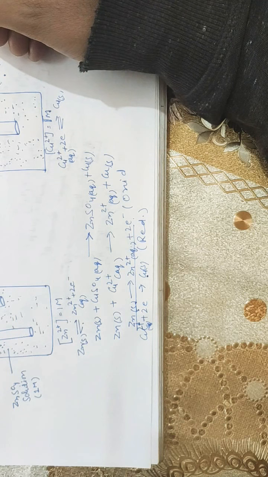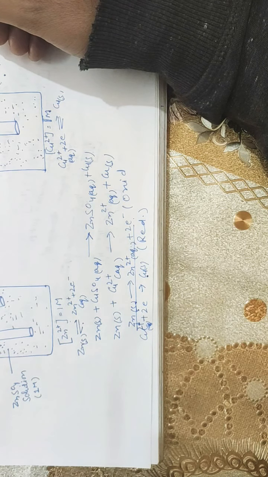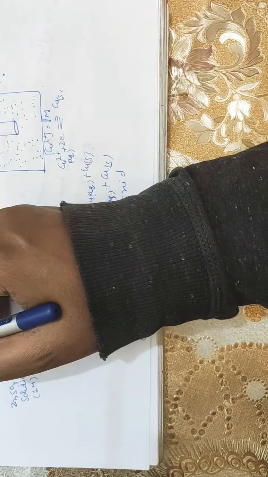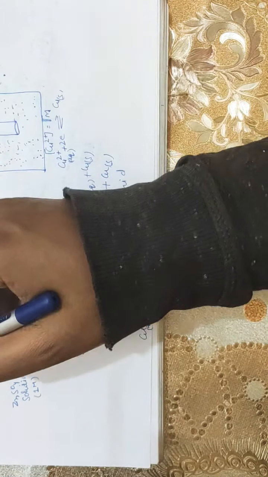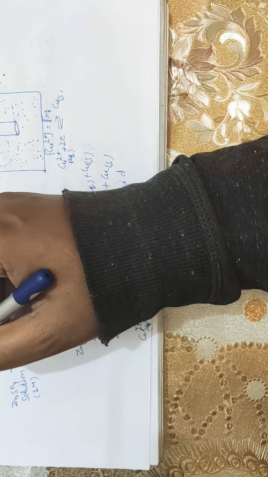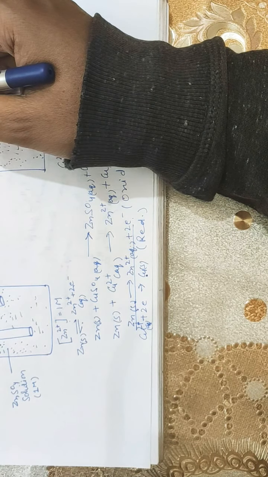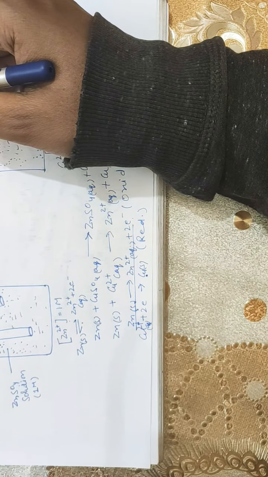As electrons are released at the zinc rod, it is regarded as the negative terminal. The electron-losing terminal is called negative, whereas the electron-gaining terminal is called positive.